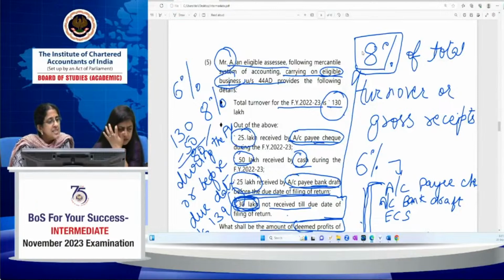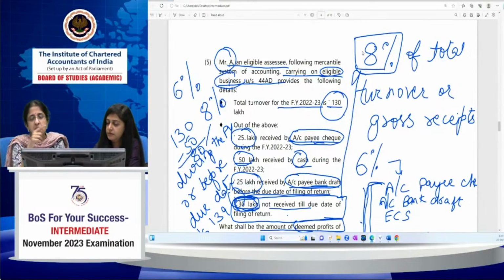Deepanshu, you've asked, I think relating to the earlier question, if she is RNOR, then remittance amount can be included. Subsequent remittance you don't consider at all. Whether it's RNOR or non-resident, received outside India and subsequent remittance is not considered as receipt, irrespective of whether she is non-resident or RNOR.